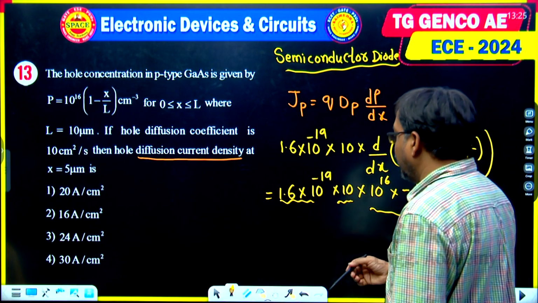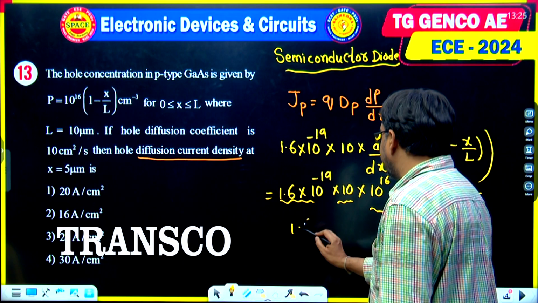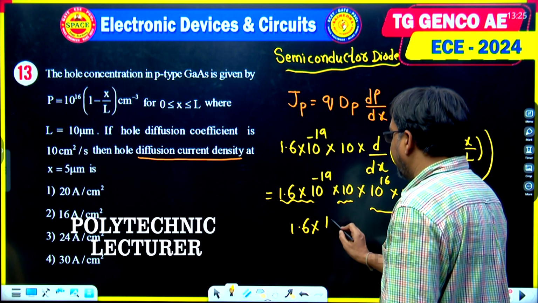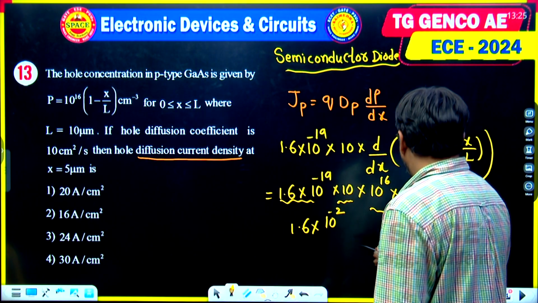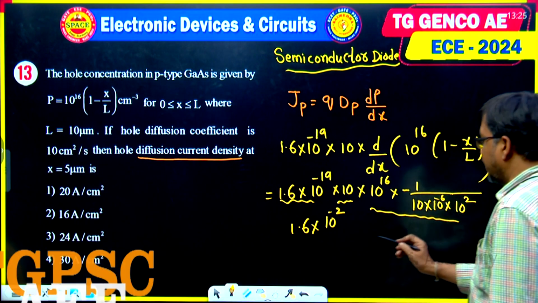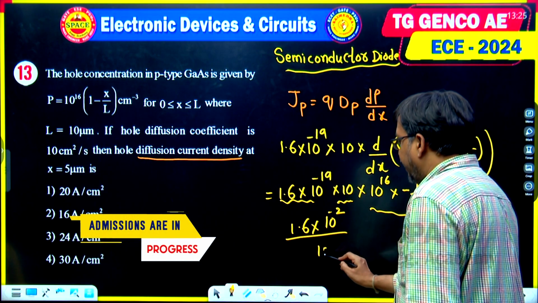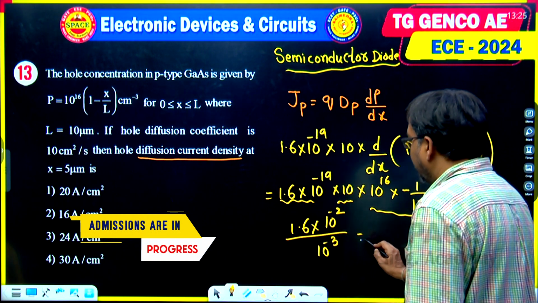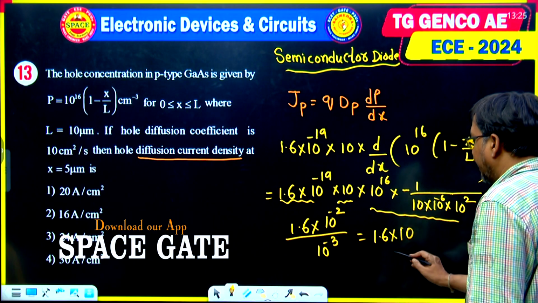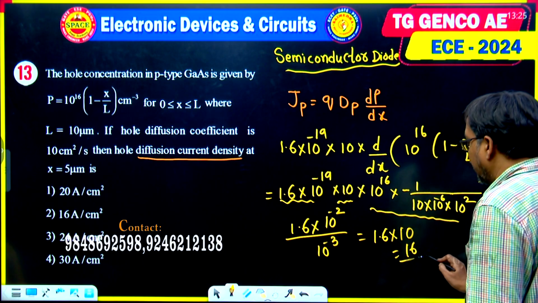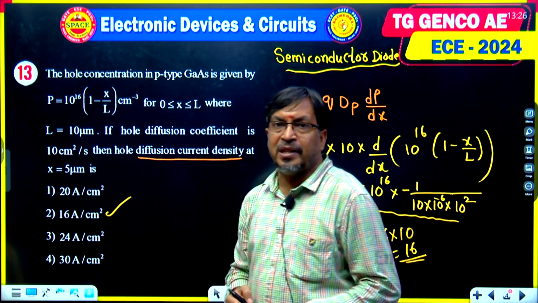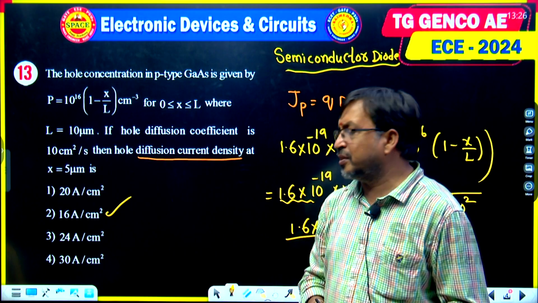If you simplify all these, 1.6 into 10 power 17 and 10 power minus 19 gives 10 power minus 2. Here 10 square, 10 cube into 10 power minus 6 is 10 power minus 3. That equals 1.6 into 10 power minus 2 into 10 power 3, that is 10. So the answer is 16 ampere per centimeter square. Option 2 is the correct answer, students.